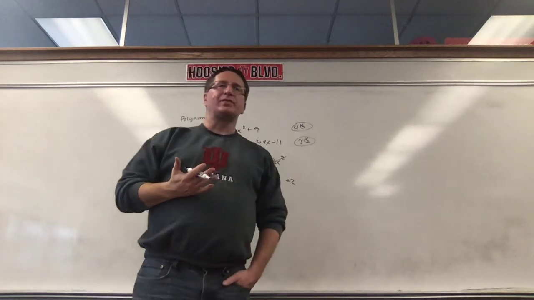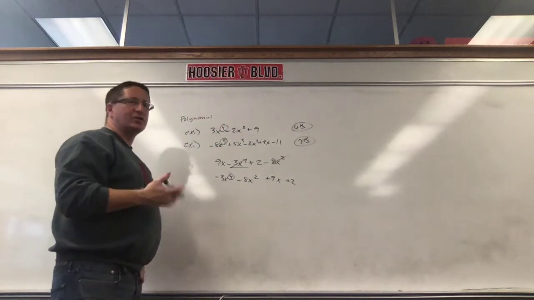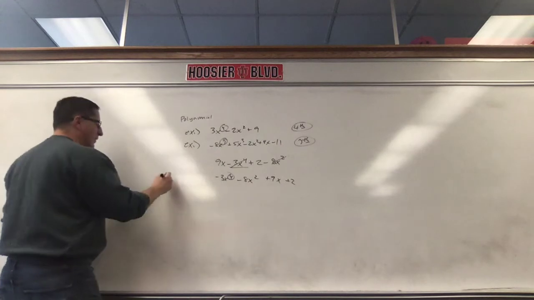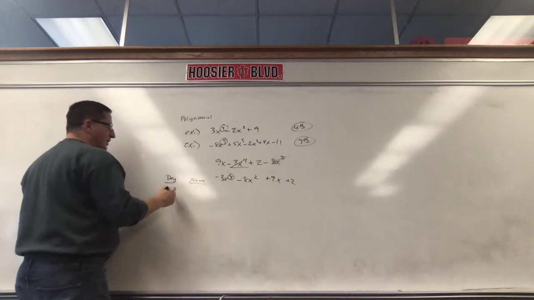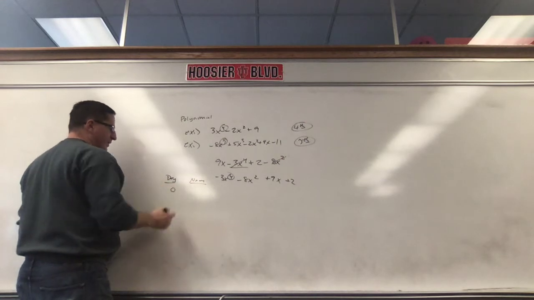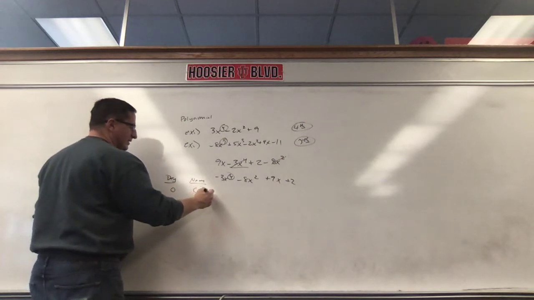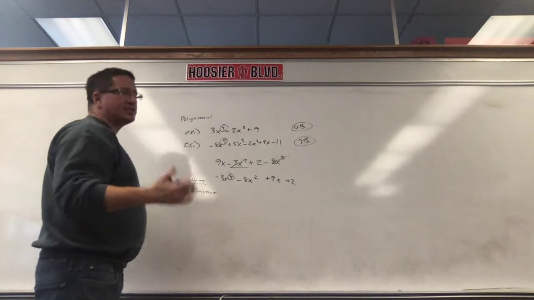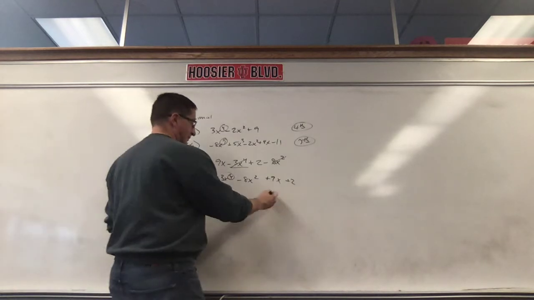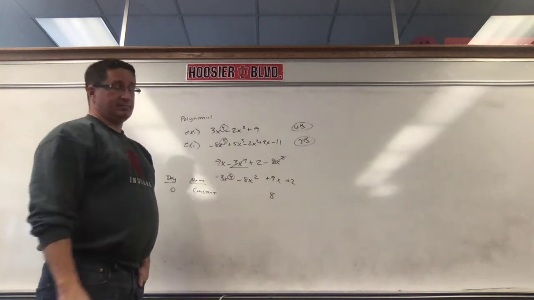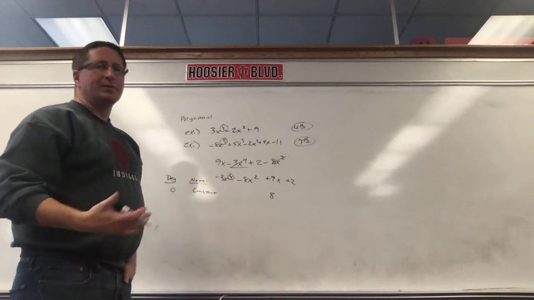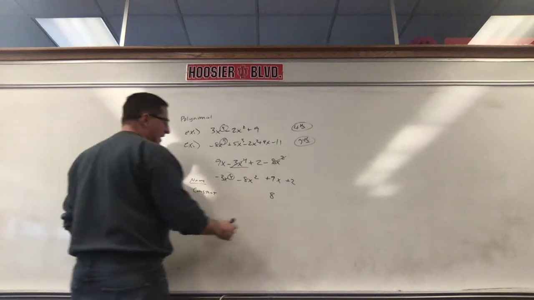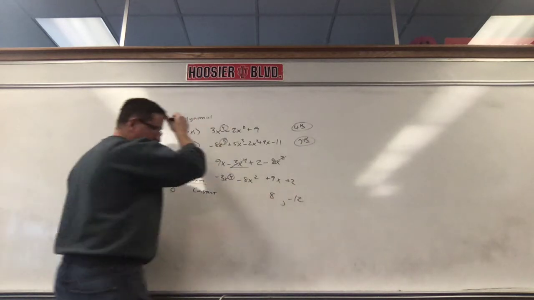Now, they also ask us, we need some terminology. There are certain names for some of these things. If I was to give you the degree and the name for it, degree 0 is a constant, okay? And a constant is just a number, like, for example, 8. That's degree 0. Now I'm thinking, well, the exponent's a 1. It's the exponent on the variable. There is no variable. So that would be degree 0, a constant. Or negative 12. That's a constant.